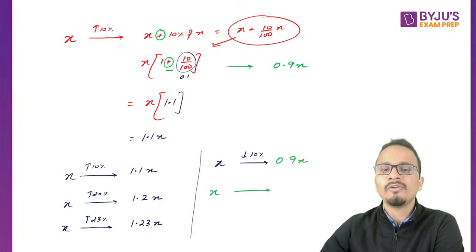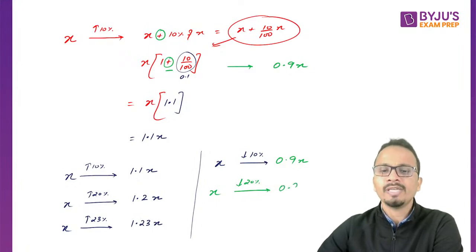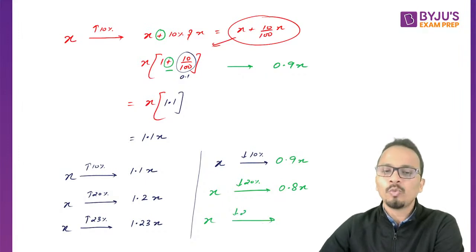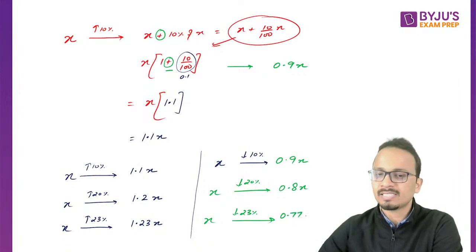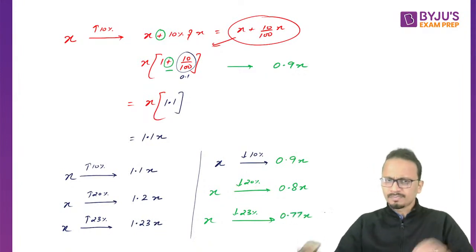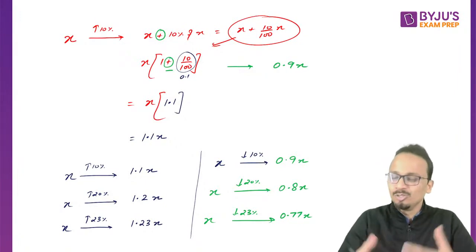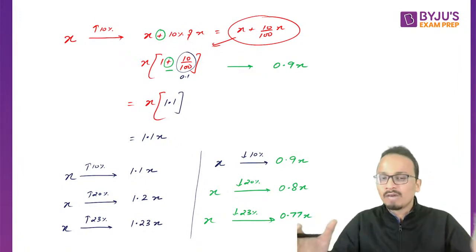Similarly, x when reduced by 20%, you will get 0.8x. X when reduced by 23%, you will get 0.77x.